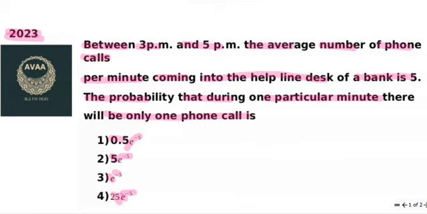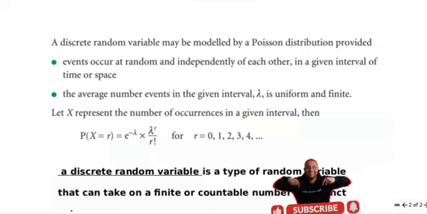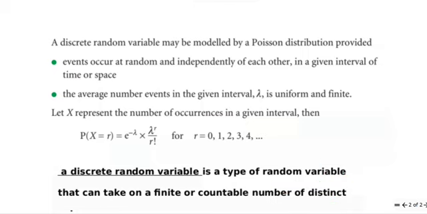This question falls under Poisson distribution. Why am I saying so? Let's look into the reason. One more thing I want to tell you here: the options are e to the power of something, so that also gives you a hint that it comes under Poisson, but the actual reason we should look into. It's based on requirements. What requirements it is satisfying, we'll look into.